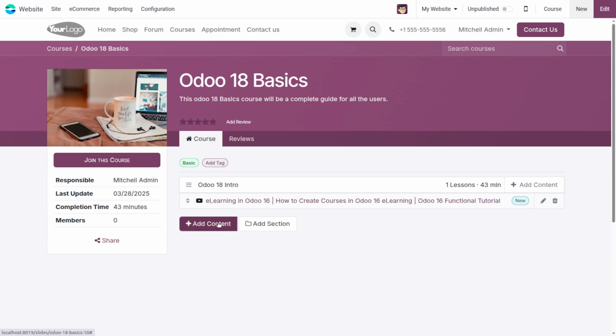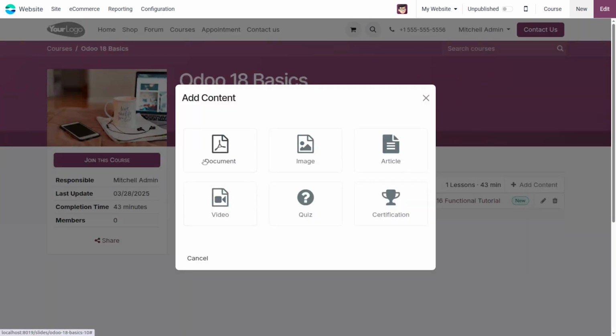Next, when we click this content option, we are provided different content options like documentation, images, article, video, quiz, certification, etc.